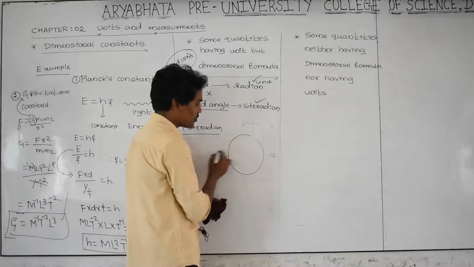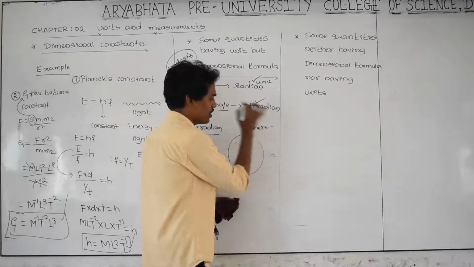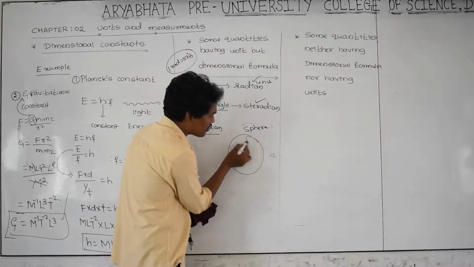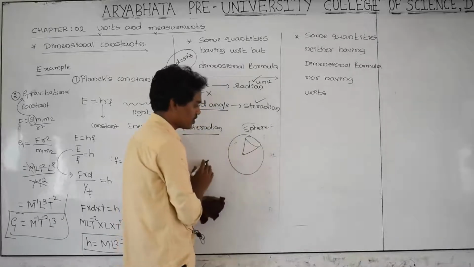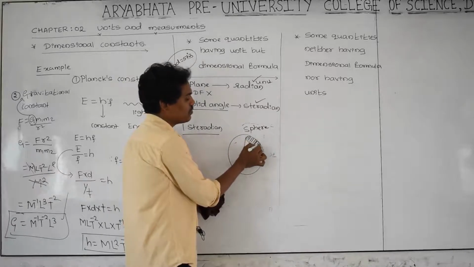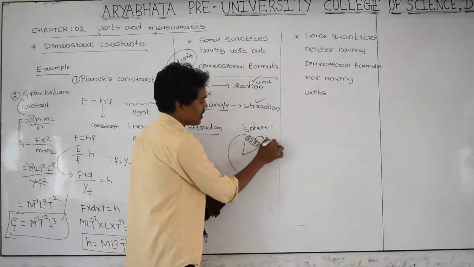Let us take it is a sphere. It means that it is a sphere, not a circle. I am taking an area of the sphere like this. This is the area of the sphere. This is the center. I considered some boundary part of this one. This is the area.